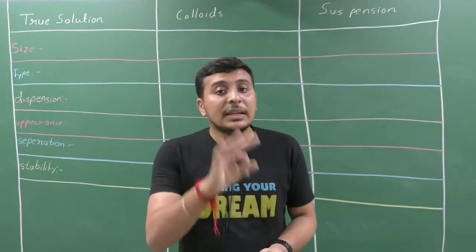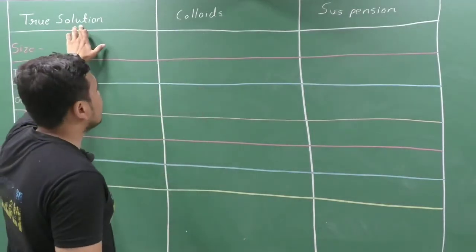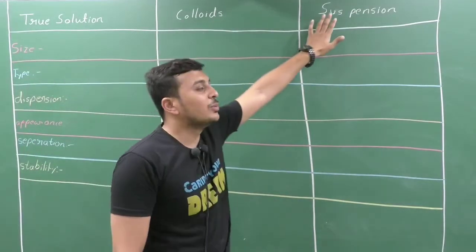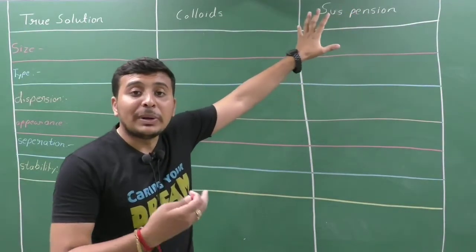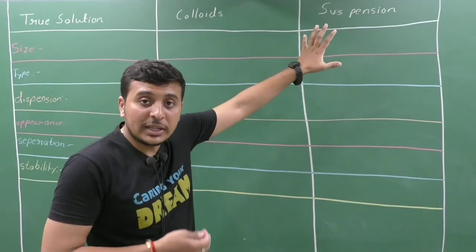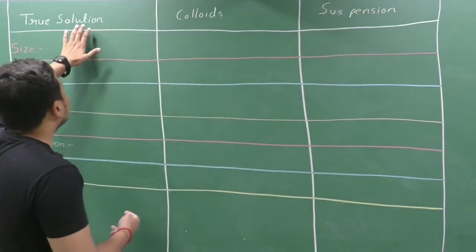So accordingly we can distinguish three different types of solutions. The first one is true solution, the second one is colloid, and the third one is suspension. Clear? According to the properties of the solute, or of the solution, we have these three different types.